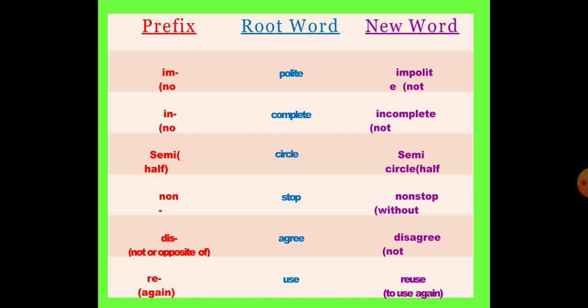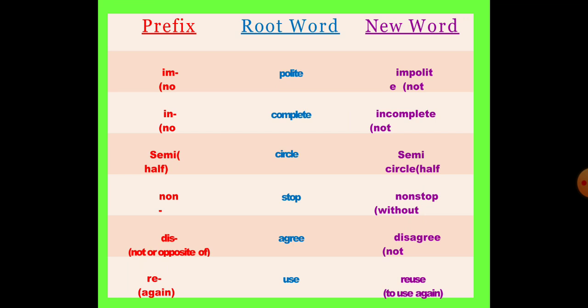If we add prefix non. Non means not. To the root word stop. So what we get? We get a new word nonstop, means without a stop or not a stop. If we add prefix dis, this means not or opposite of, to the root word agree, we get a new word disagree, means not agree.